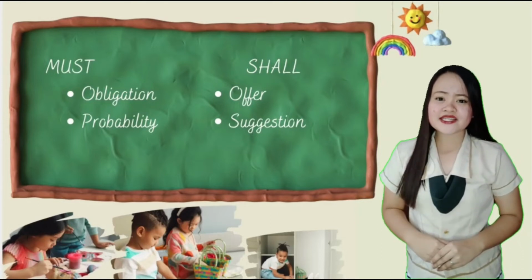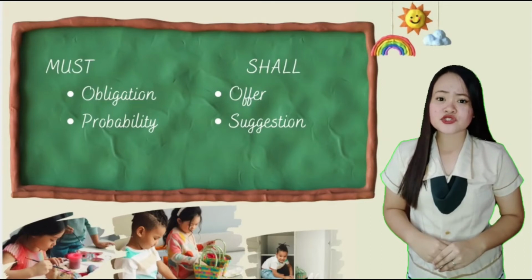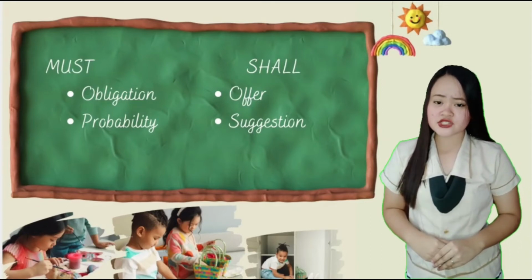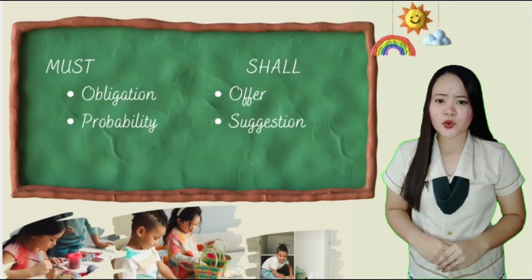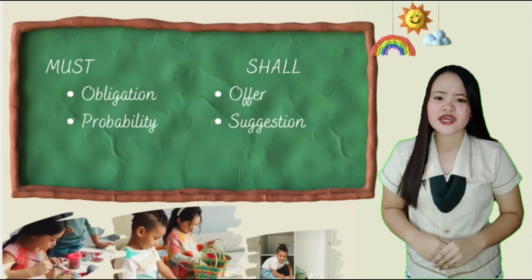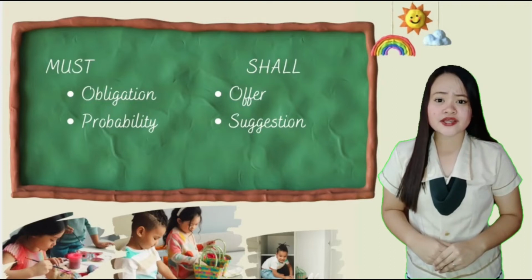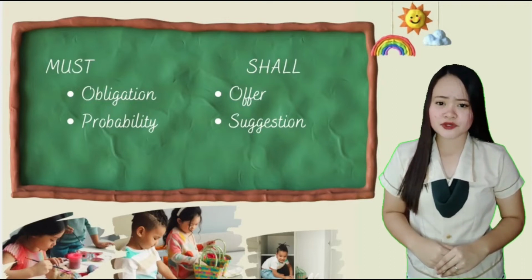rubbish left. Next is the modal shall. Shall is used when you are offering something or making suggestions. For example, in offering or volunteering, I shall take everything for you or I shall make the travel arrangements. And shall in suggesting, one shall explore the distant regions of the universe.